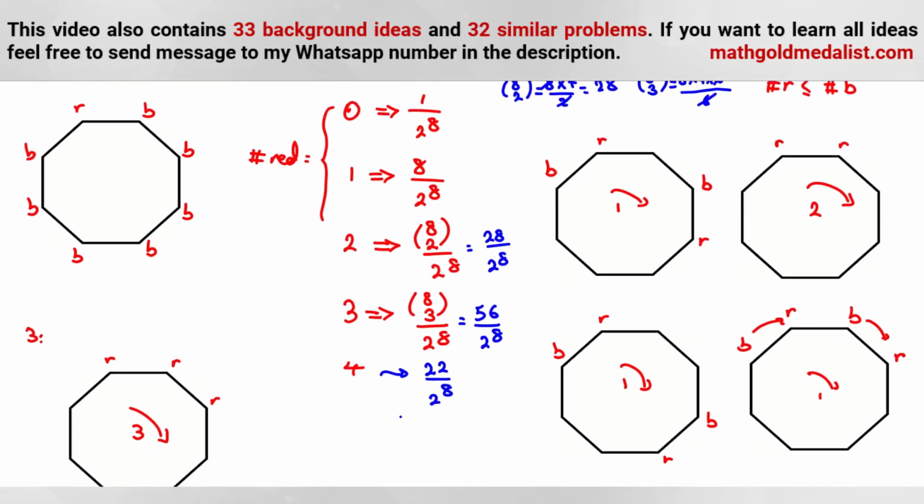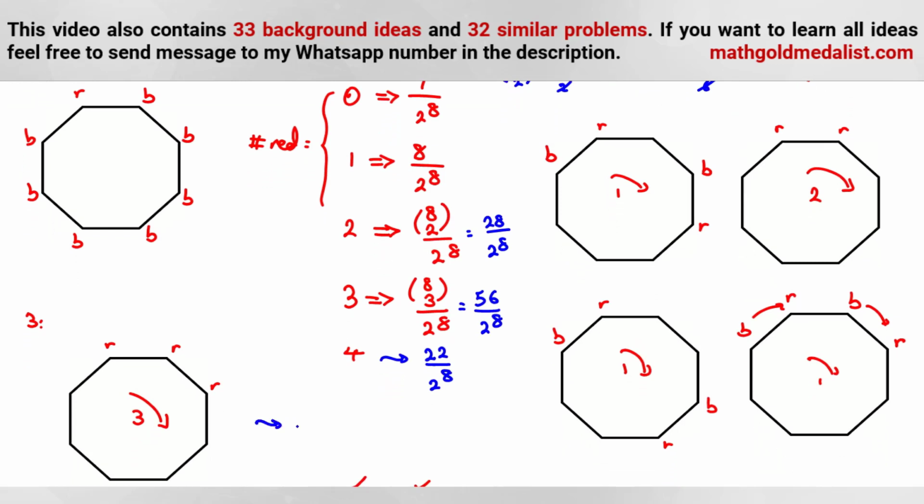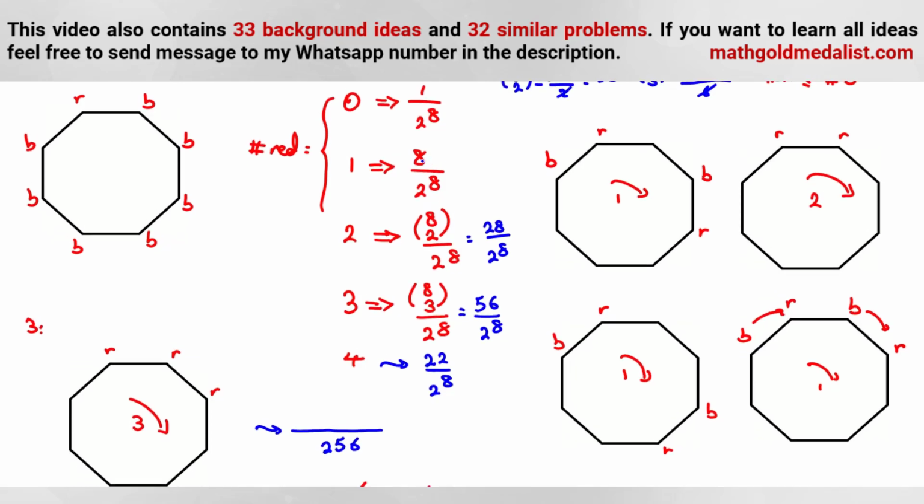Now, if we add all these numbers, we can say 2 to the 8, which is what? Which is 256. Here it is 1 plus 8, 9. 9 plus 28, 37. 37 plus 50, 87, plus 6, 93. 93 plus 20 is 113 and plus 2, 115.